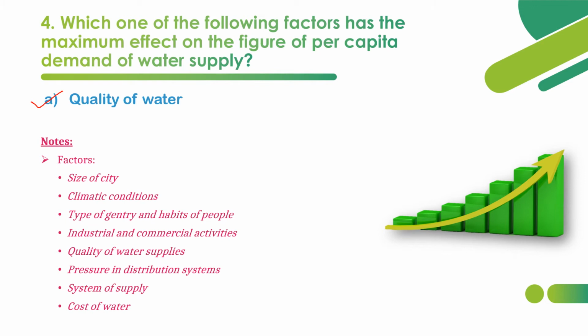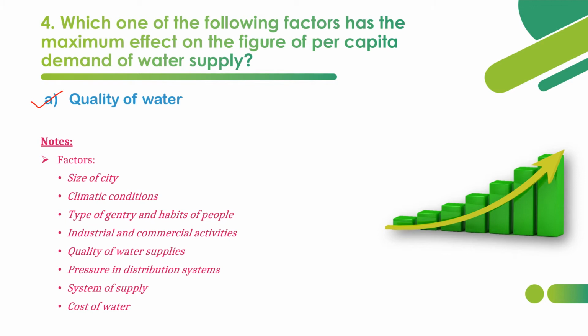Industrial and commercial activities. It will be obvious that when there is an industry like paper industry, it will use more amount of water. Quality of water supplies. Whenever the quality increases, the consumption also gets increased. So we should not misunderstand the quality of water. When quality of water increases, consumption also increases. Pressure in distribution systems. Usually the pressure has to be 7 meter of water.